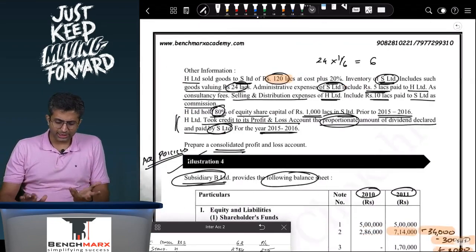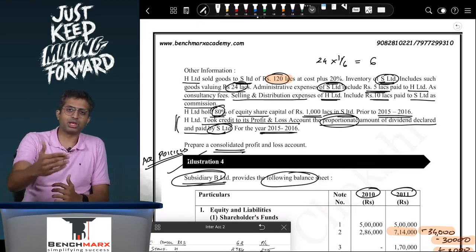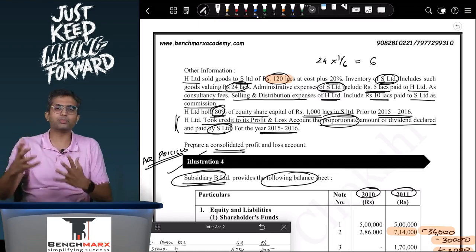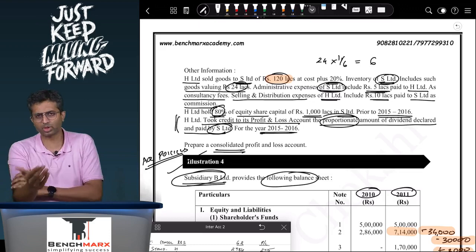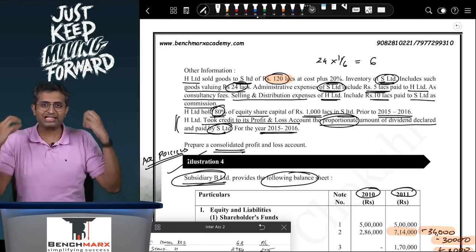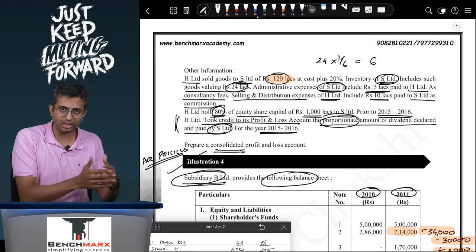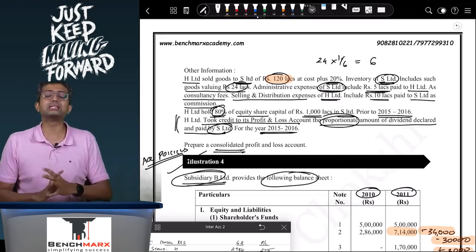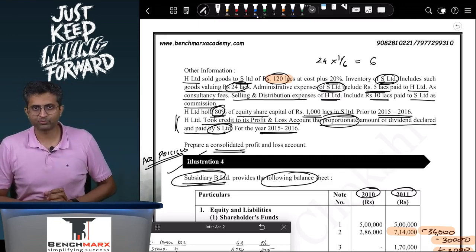Okay, so I guess that should take care of your revision for consolidation. We have tried to cover the key adjustments and the process. Sums you will have to honestly practice. I can just throw out the important adjustments on what is to be done, on how the bonus is to be accounted, fair value is to be accounted, upstream or downstream is to be accounted. But consolidation is something which you can't just listen and get a grip on. You will have to apply what you have learnt and solve at least 2 to 3 questions properly on pen and paper to have a fairly good understanding.